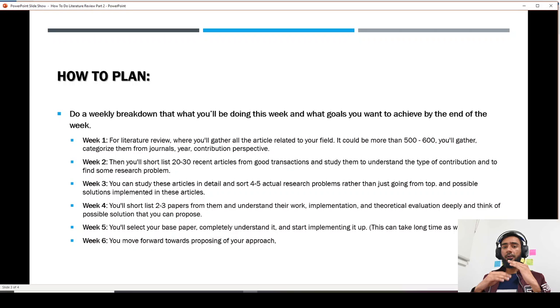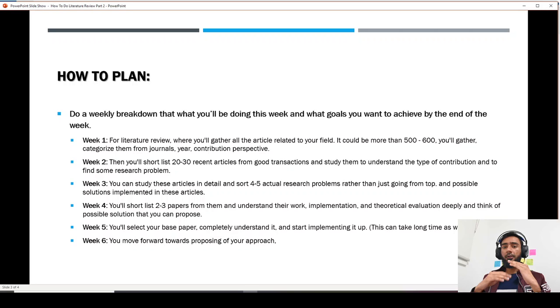This one base paper will be, you can say, the core of your master's or PhD technical work, that is, what exactly you want to do in your master's or PhD. This base paper should be the pioneering work of your field. Then you take that base paper and spend time to understand whatever is explained in it.